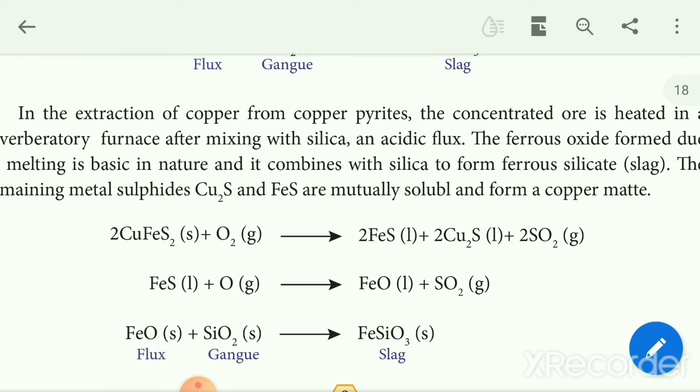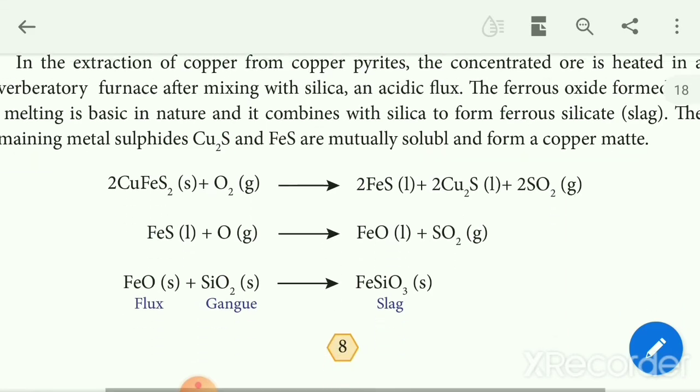Okay, so in this case, CuFeS2 plus O2 gives us FeS plus Cu2S plus SO2. So FeS plus Cu2S is the copper matte. Then first we take the FeS and react it with excess oxygen to form FeO. Then FeO reacts with the gangue, that is silica, the flux plus gangue, to form slag.